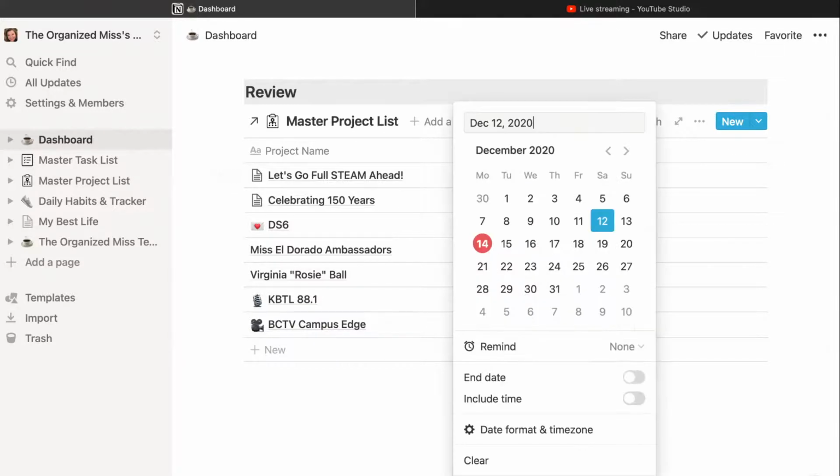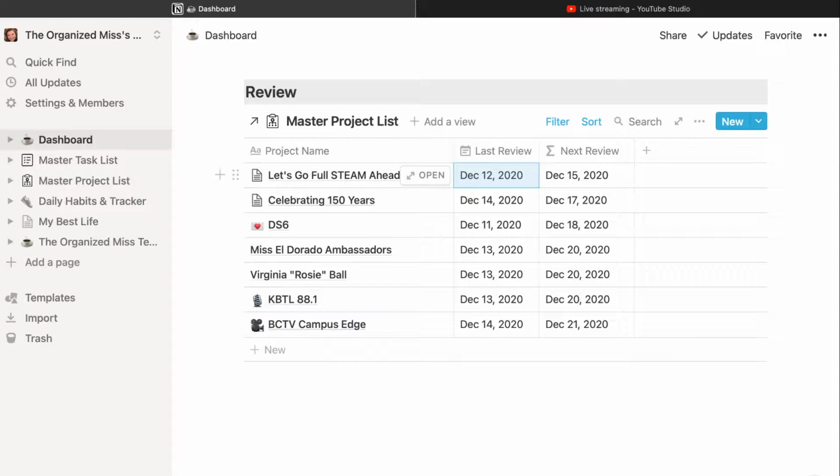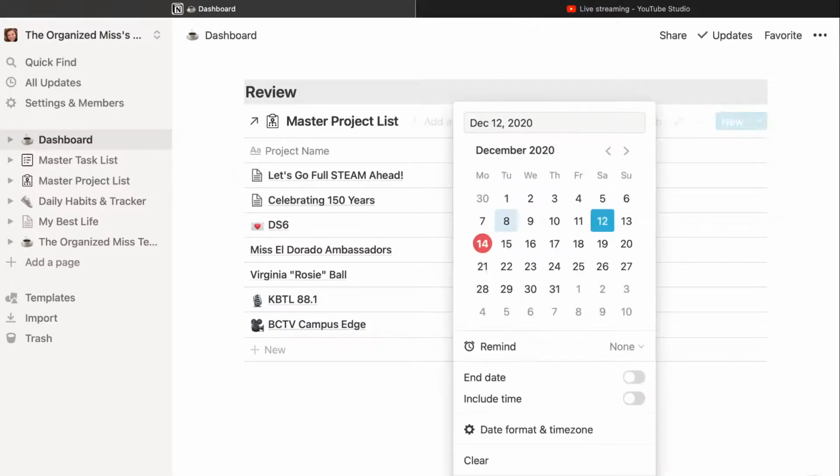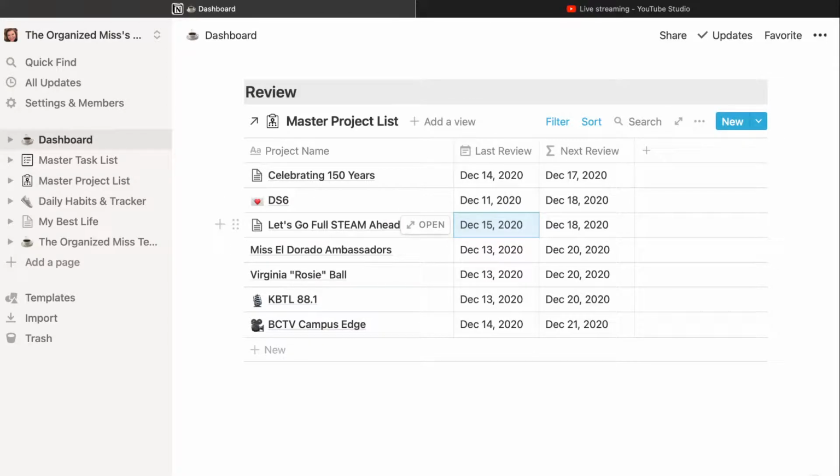So this project, I know we reviewed it here, and my next review is the 15th. So these just happen to be meetings with other people because I review these projects with other people, not just myself. But it automatically will show me what's coming up and when I have it. And so when I've reviewed it, let's just say I'm going to change this date to the 15th. As you can see, when I review it on the 15th, then it'll let me know that my next review is on the 8th.